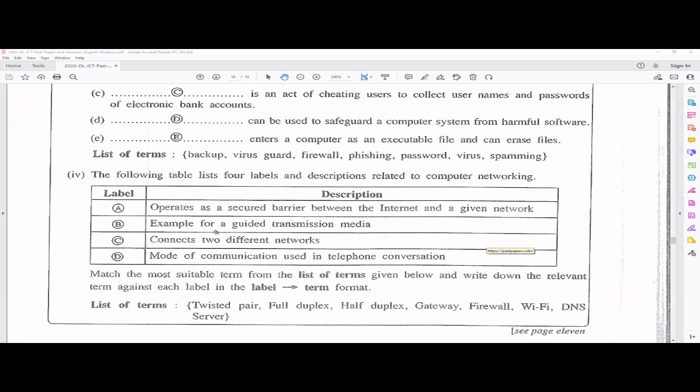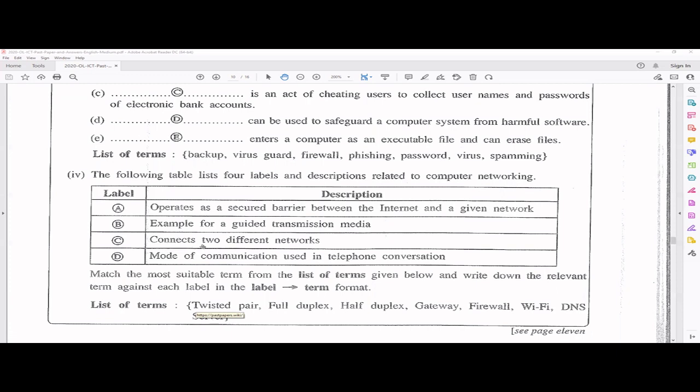So A is firewall. B, example for a guided transmission media. Now, hope you remember when we talk about transmission media, there are guided media as well as non-guided media. And under guided media, we have especially the copper cables and fiber optic cables. So under copper cables, we have something called twisted pair, right? So the answer for B should be twisted pair. Similarly, we have unguided transmission media as well, like infrared, microwave, radio waves, where there are no wires. Right? That's the main difference.